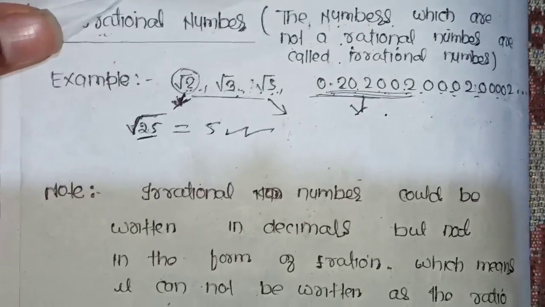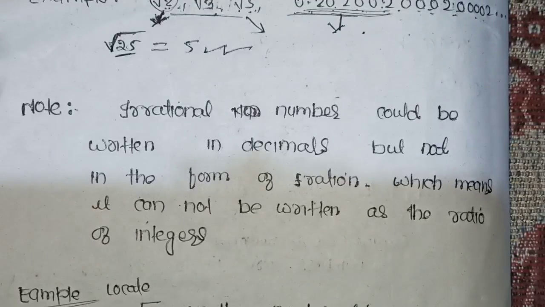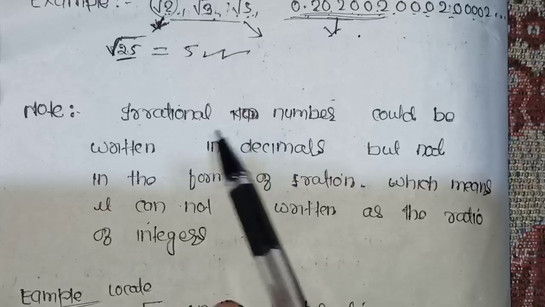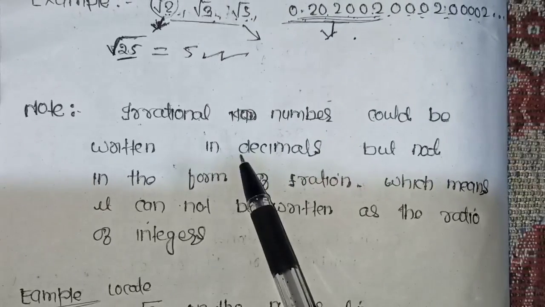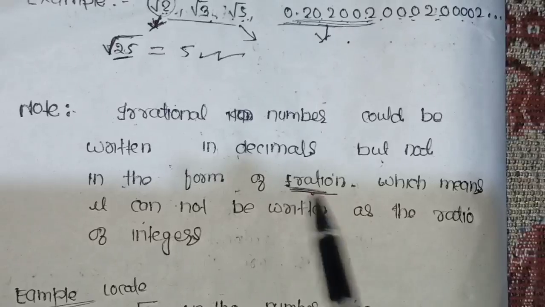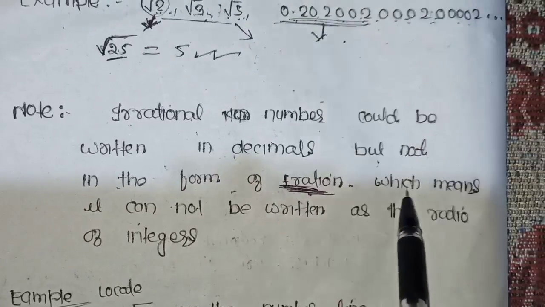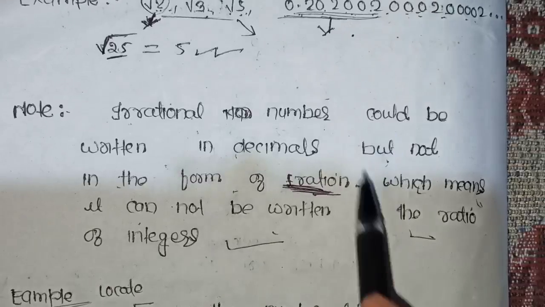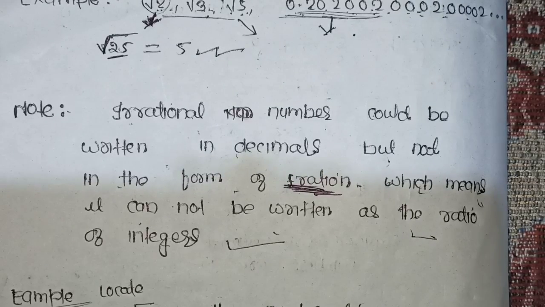Next, we have to note one thing. What is an irrational number? An irrational number can be written in decimal form, but not in the form of a fraction. Point to be noted, which means it cannot be written as the ratio of integers. I hope this will be clear.